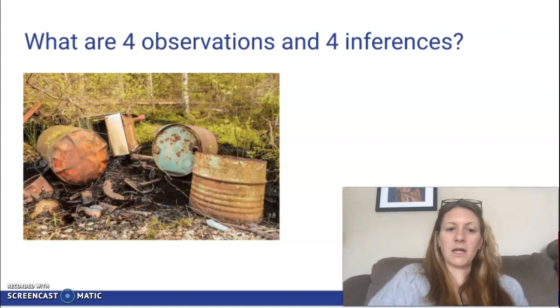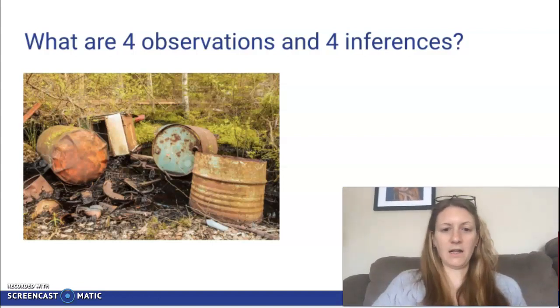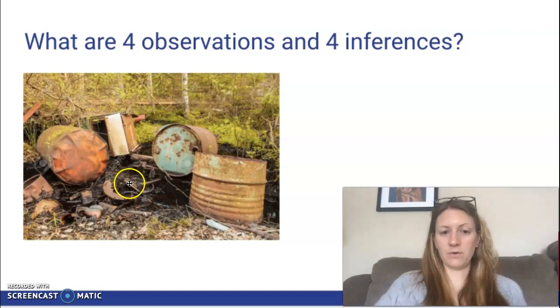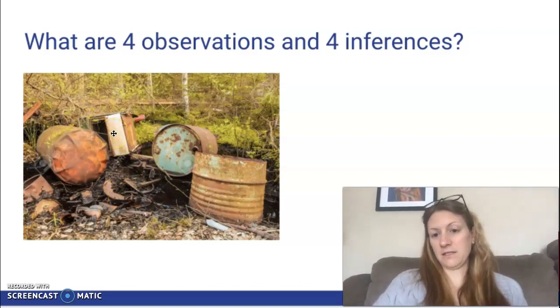Another example here is that I've got 3 barrels. The ground under the barrels is brown. There's greenery behind the barrels, and the barrels are rusty. Some inferences could be that this ground is dark because the barrels are decomposing or rusting here. That grass cannot grow because of this rusty soil, and that this environment isn't healthy.